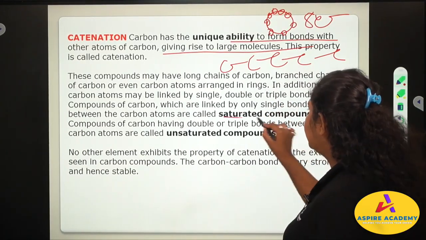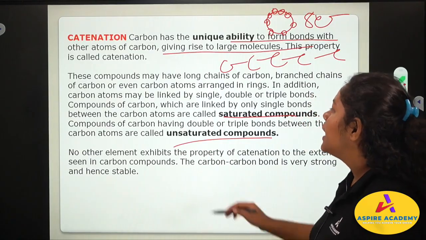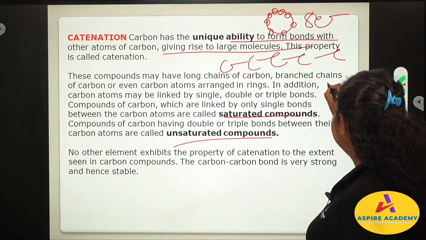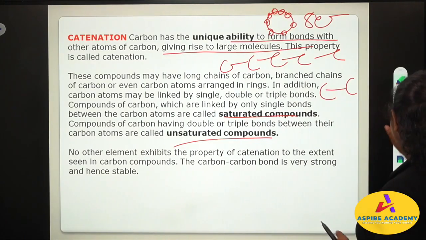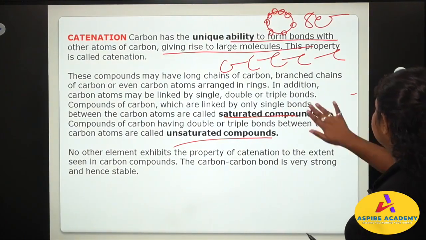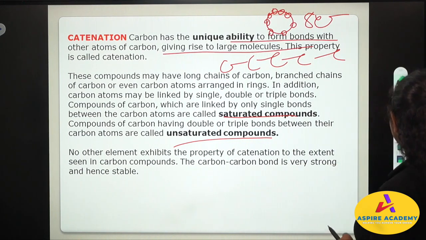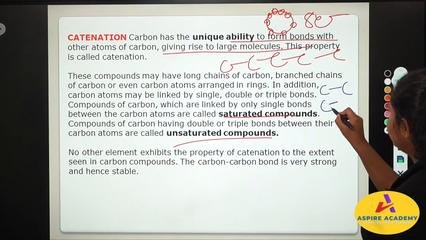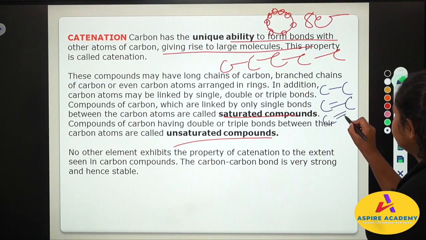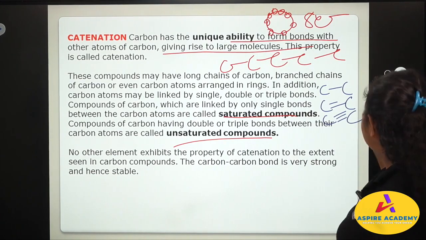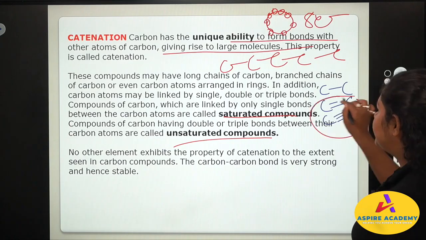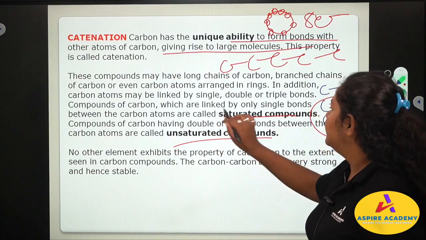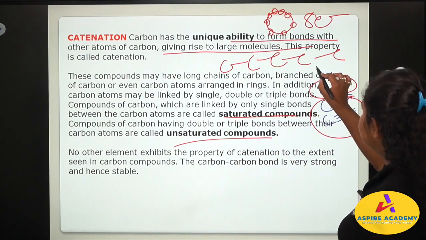Now what are saturated compounds and unsaturated compounds? Compounds of carbon having double or triple bonds. So now see, we have carbon-carbon single bond. We also have carbon-carbon double bond. We also have carbon-carbon triple bond. Carbon-carbon double bond and carbon-carbon triple bond are known as unsaturated compounds, whereas carbon-carbon single bond are known as saturated.